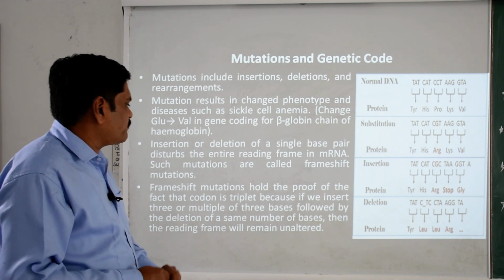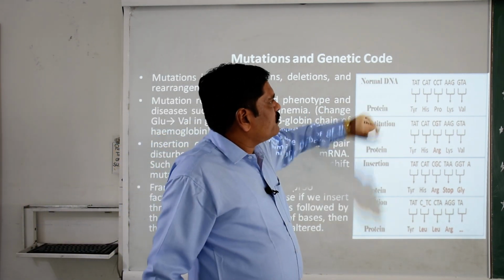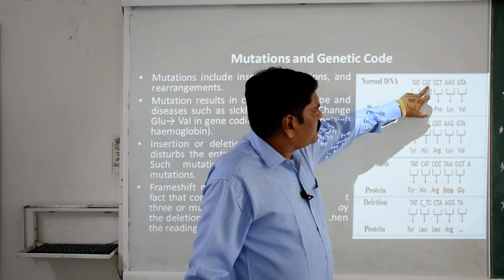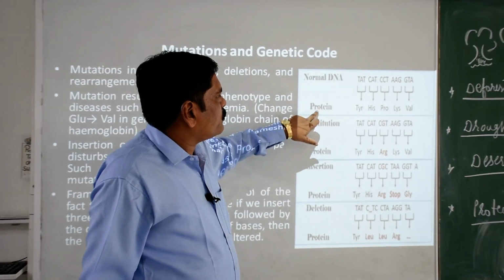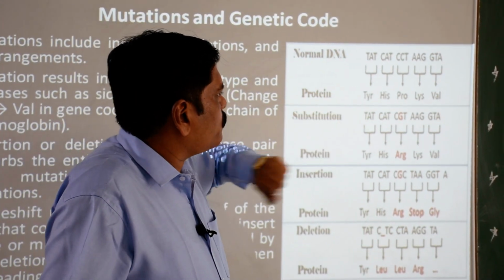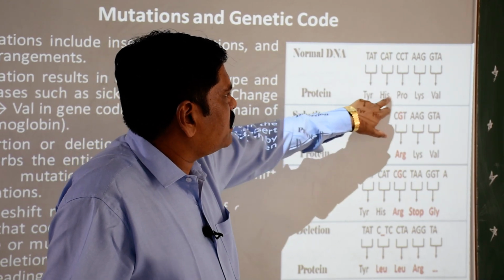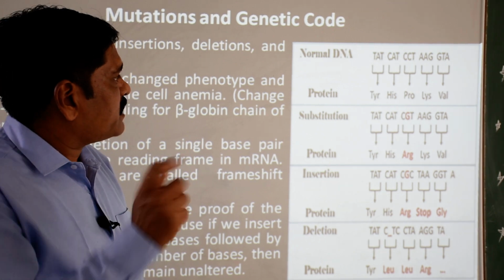And finally the frame shifting mutation, where a complete frame is shifted. Here you can see that these 3 groups of triplet codon are responsible to code this specific series of amino acids in this protein: tyrosine, histidine, proline, lysine and valine. Clear? Just think about it.